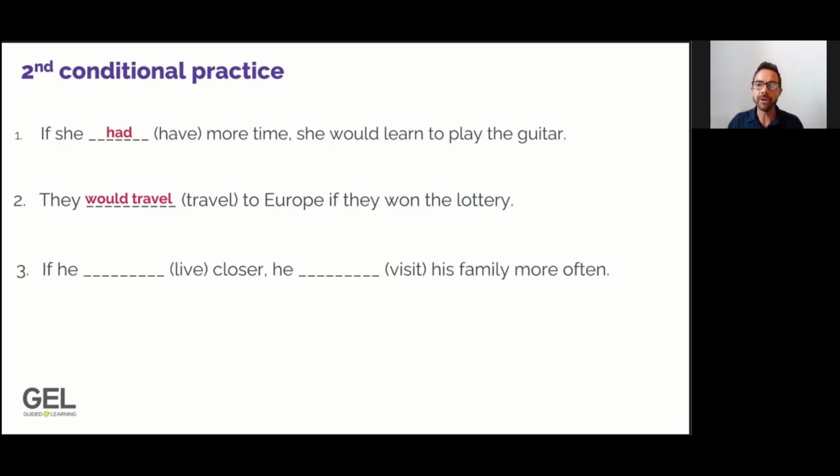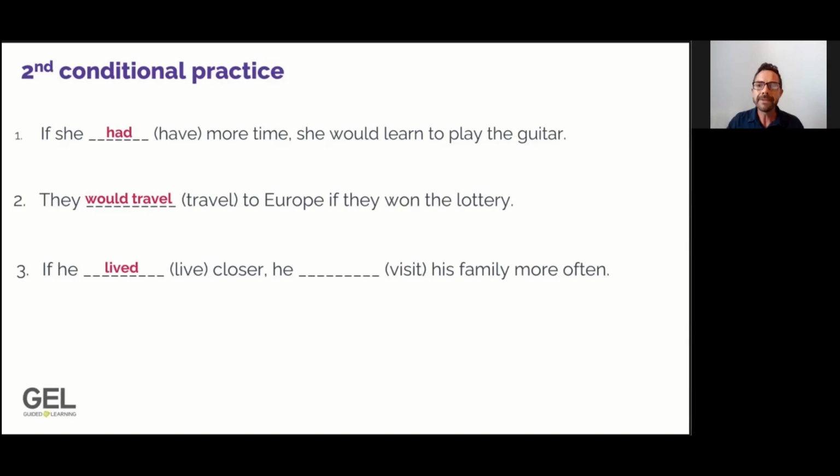Let's look at sentence number 3. In this sentence, we're going to be completing both clauses, starting with the if clause. I'd like you to look at the next question below the video, and can you choose the correct option to complete this first gap in the sentence? So the correct choice here is past simple in the if clause, lived.